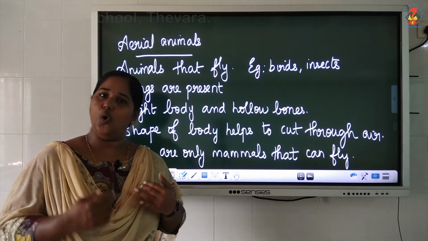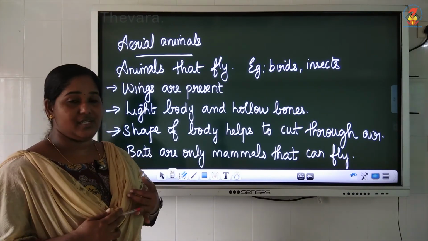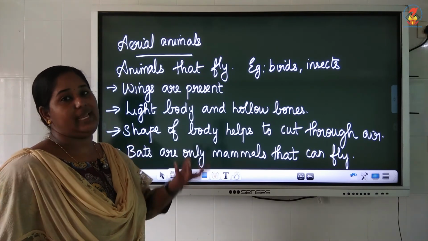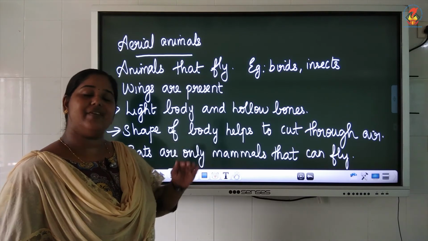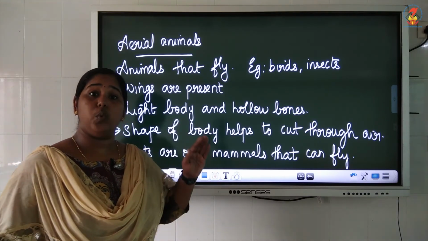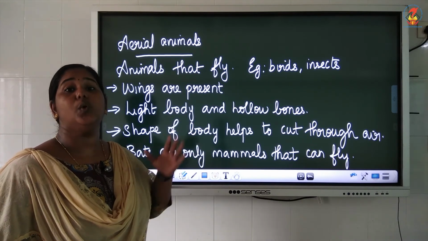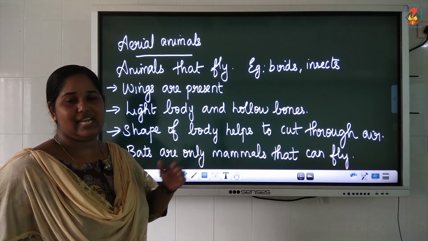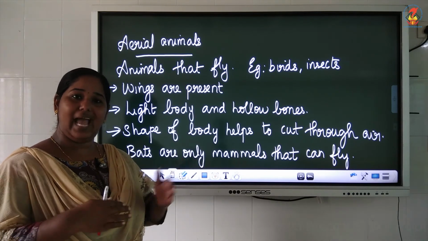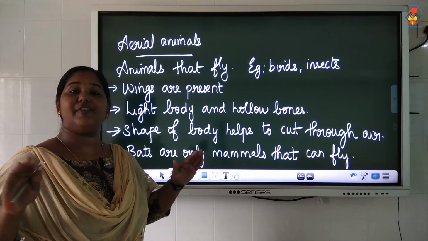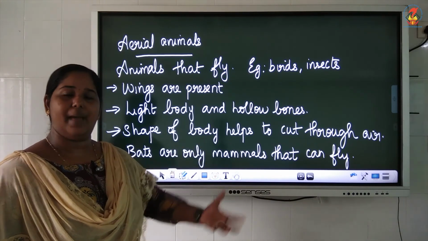So birds have hollow bones and feathers, which make their body lightweight, which helps them to fly in the air. And they have a special organ called wings. Their front legs or hands are modified to wings. Hands are changed to wings, or they adapted themselves by changing an organ into wings so that they can fly in the air. That is suited for their habitat.